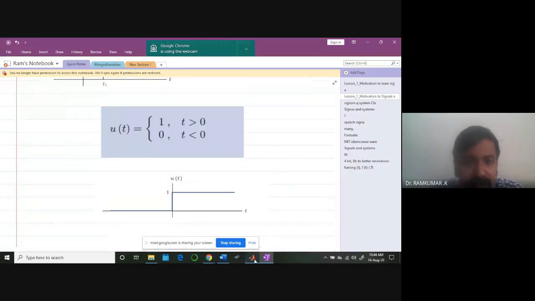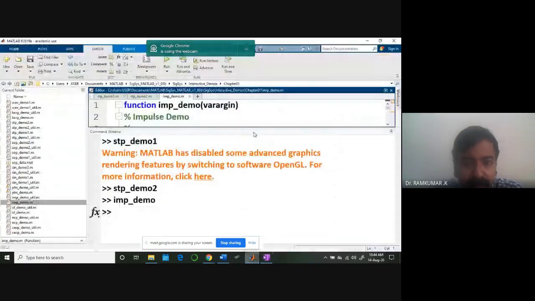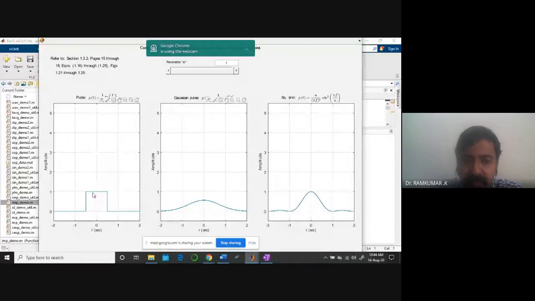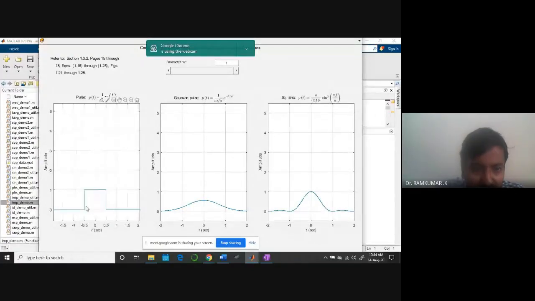I will show you one simple demo. If I run this, look at this. This is the rectangular pulse I am interested in. Can you see it? Now what I am going to do is vary the area.